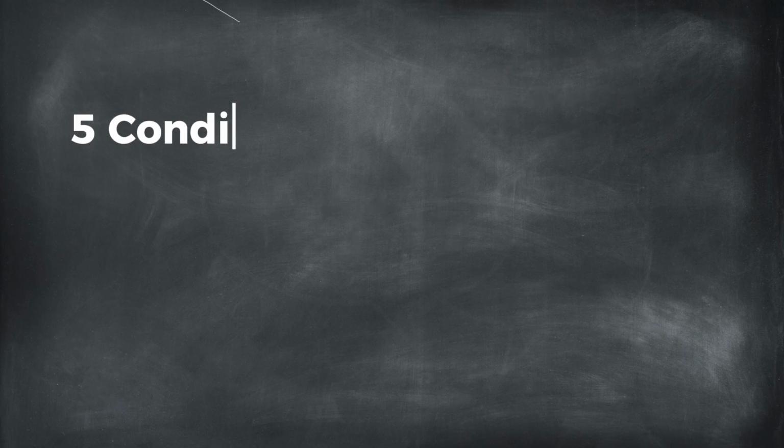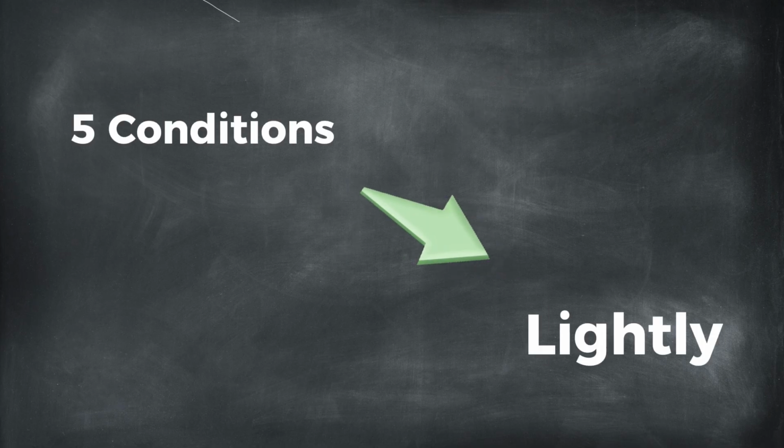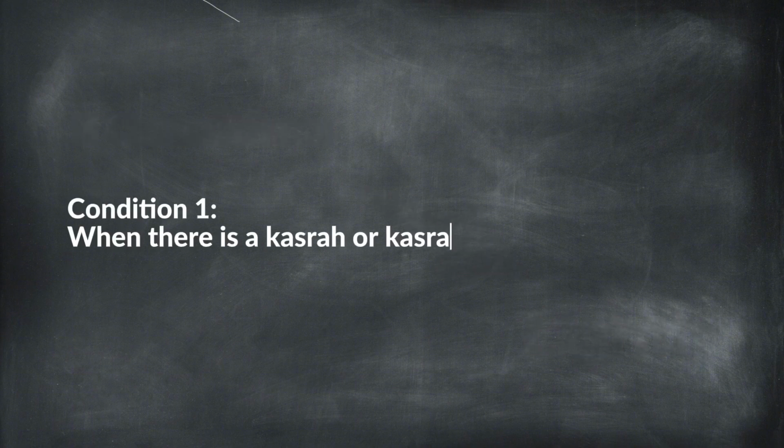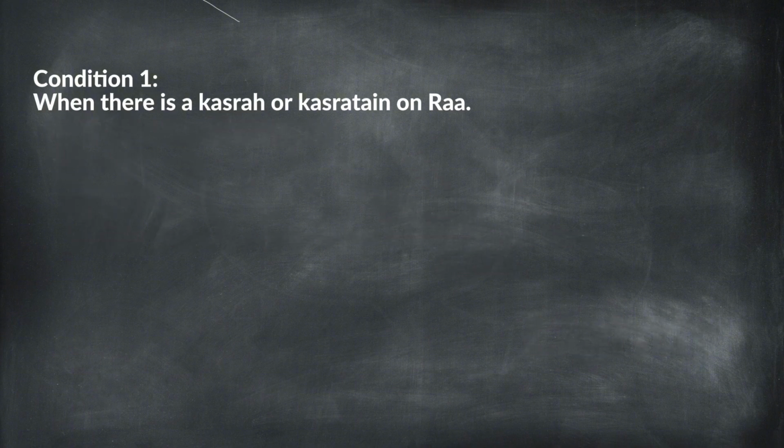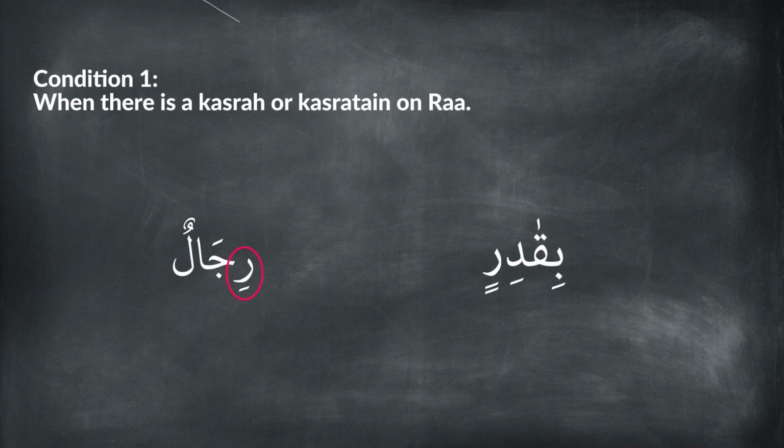There are 5 conditions in which Ra is read lightly. The first condition is when there is a kasra or kasratain on Ra. For example, Rijaalun. Here, the kasra is directly on Ra, so the sound of Ra is light. Another example is بقادر. In this word, Ra has kasratain, so it is also read lightly.